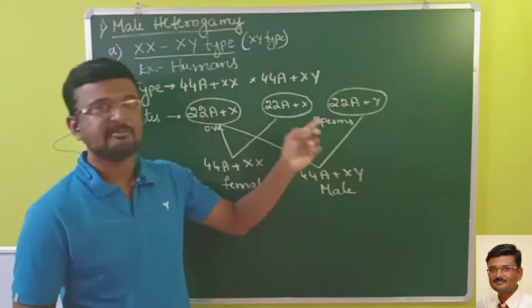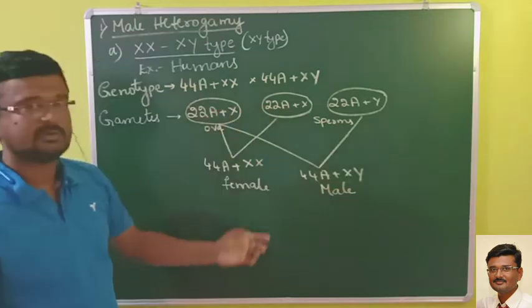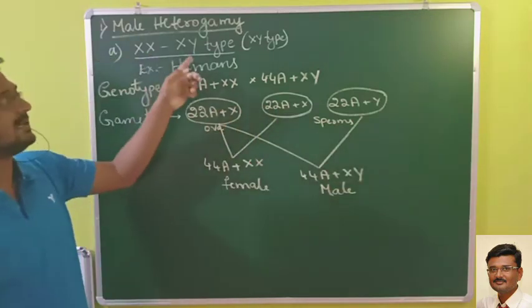It is the male. So that was about the XX and XY type.